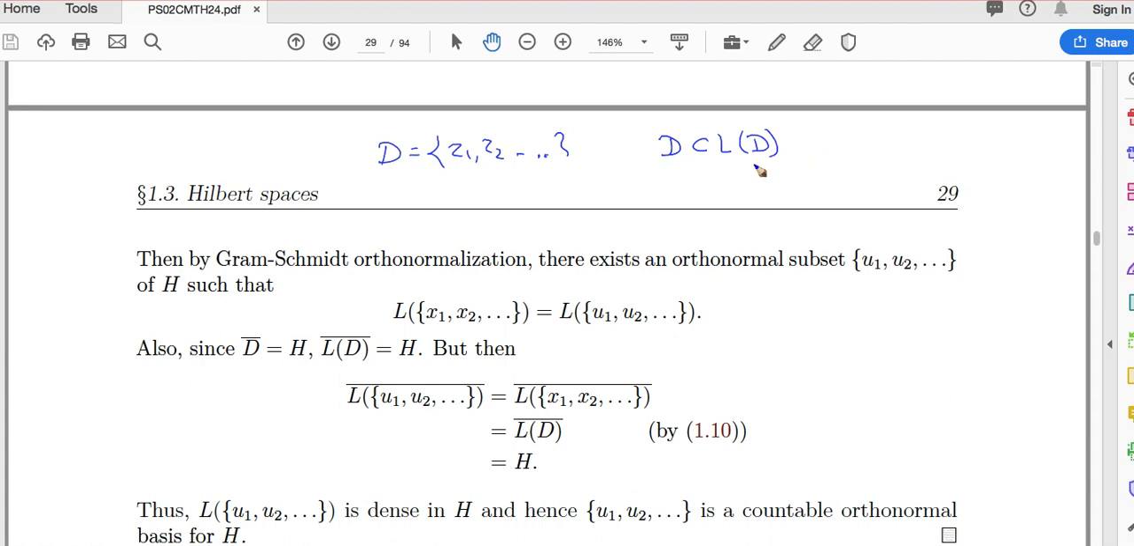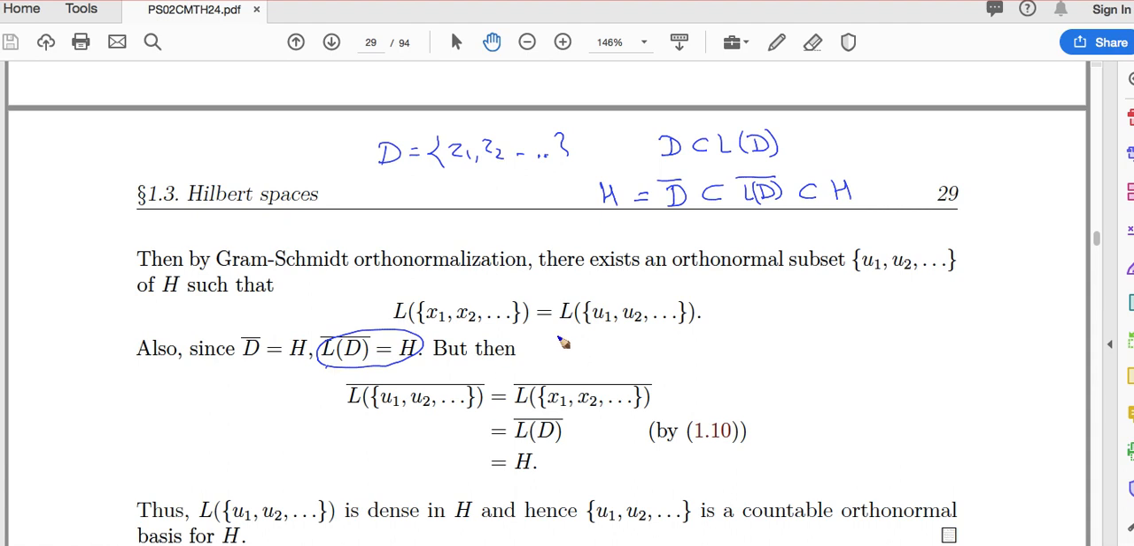This you have studied in first semester linear algebra. And so D closure is a subset of the closure of span of D. Right? But what is D closure? Because D is dense, D closure is H. And span of D is always a subset of H. D is a subset of H, so span of D is also a subset of H. So H is a subset of the closure of span of D, and the closure of span of D is a subset of H. That means the closure of span of D equals H.